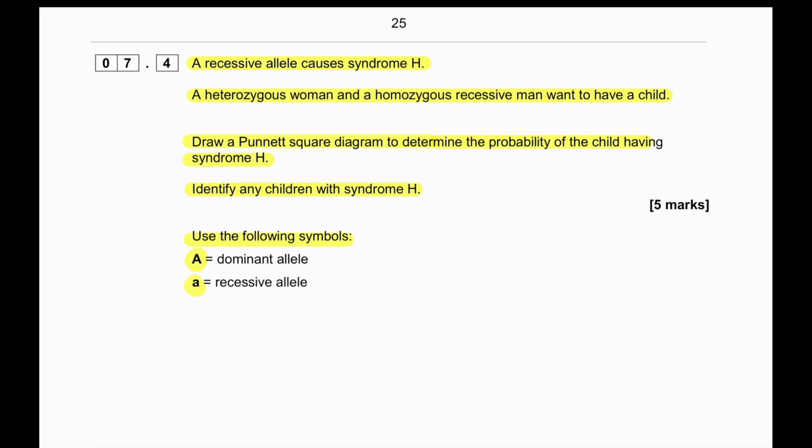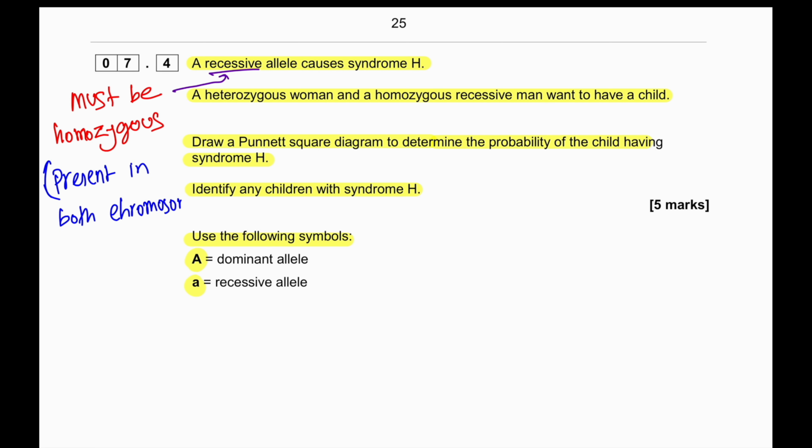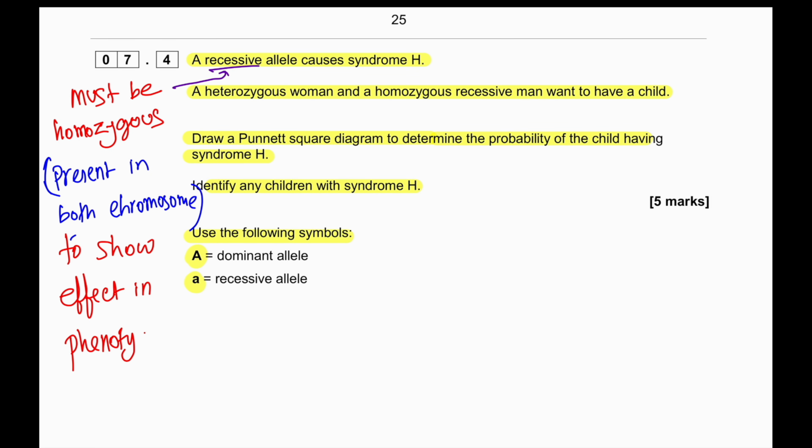So first of all, we need to understand what the word recessive means here. In the case of recessive, an allele is only expressed in the phenotype if it is homozygous. So it must be present from both parents, it must be received from both to show the effect in the phenotype. So present in both chromosomes can also be said inherited from both parents.